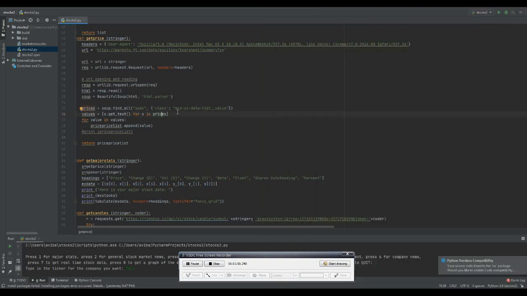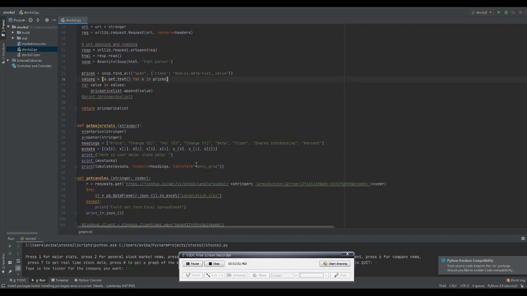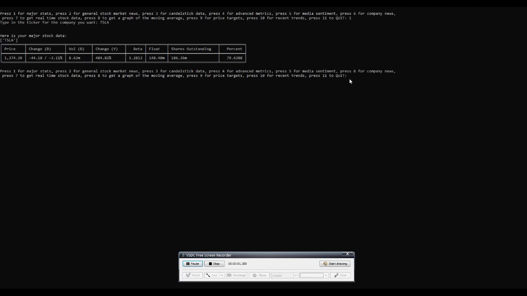Once you have the classes, you can extract any data you want off of a website. That's how we got the price off the Financial Times website, and that's the major data we want, and we put that in a nice table, as you can see here, using Tabulate. Okay, now let's move on to number two. Number two gives us the general stock market news of the day. So what's going on in the market today? All right, let's see. Now I'm going to press two.